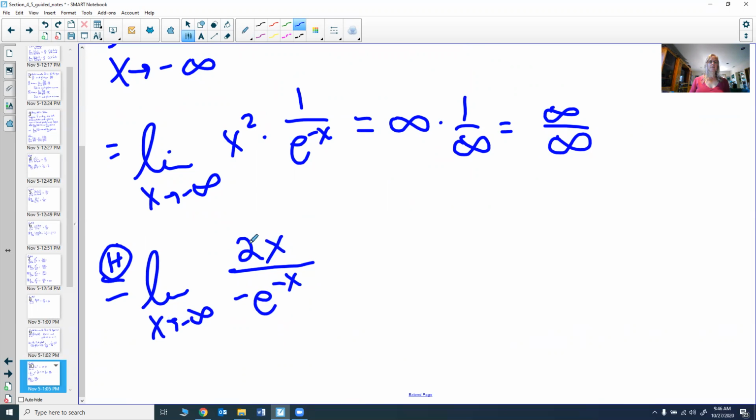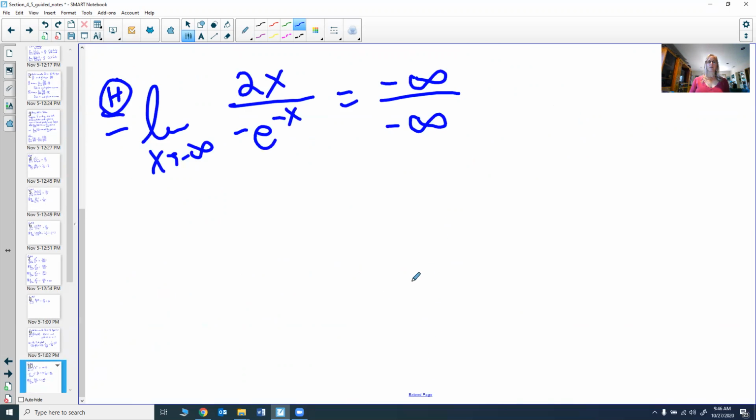As x goes to negative infinity, 2x goes to negative infinity. As x goes to negative infinity, e to the negative x goes to infinity, so we also get negative infinity. So we get negative infinity over negative infinity, which is infinity over infinity. And so we again get indeterminate form. We can again do L'Hopital's rule.